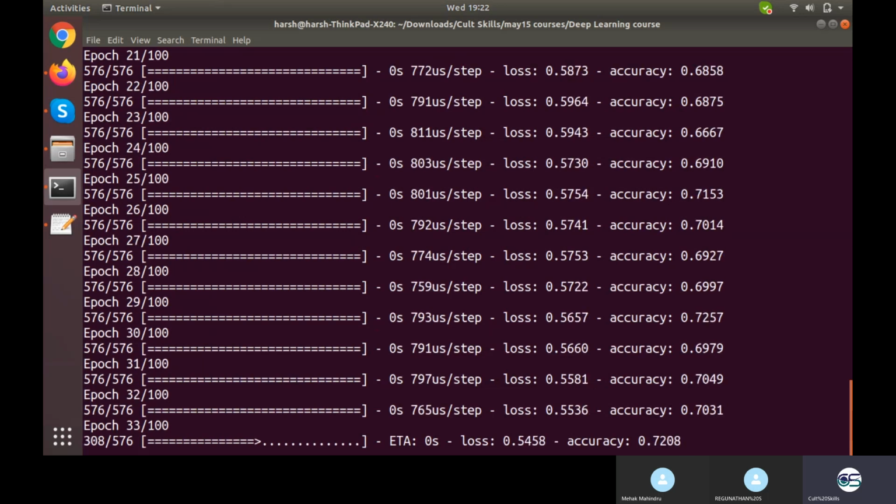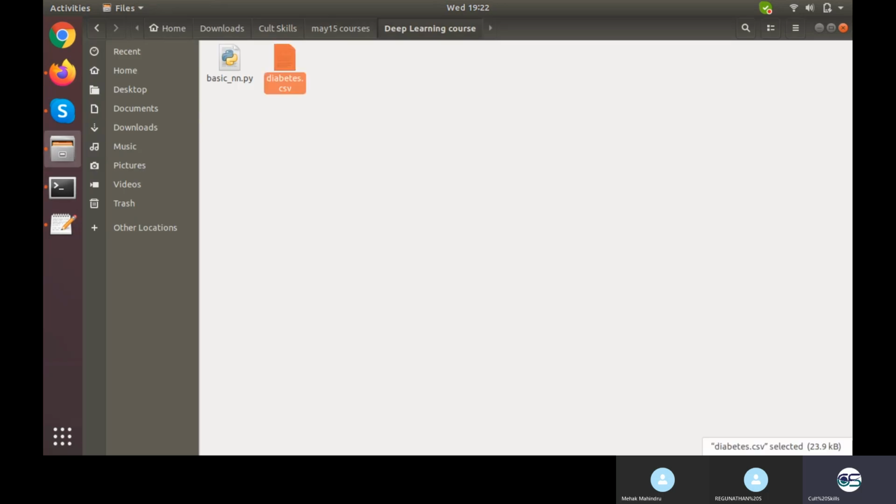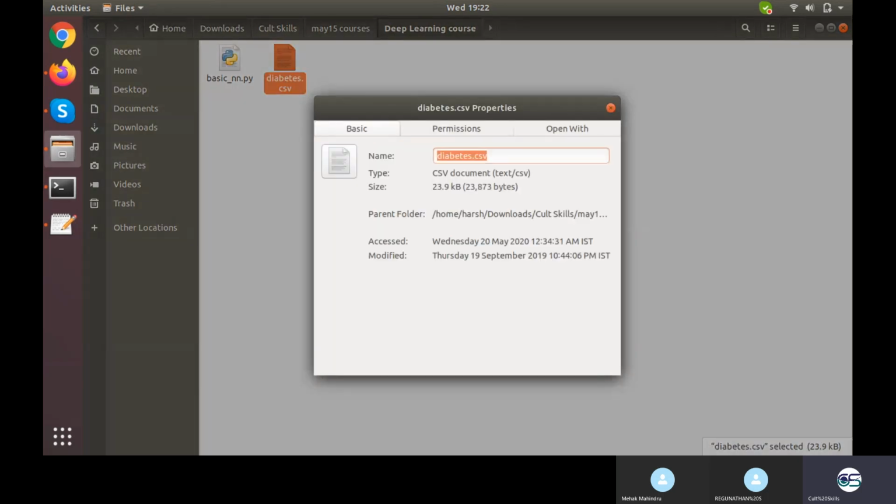Now it is taking 700 or 800 milliseconds per step, and your ETA is going to be 0 seconds all the time. But when you actually work on a commercial data set, let's see the size of this data. So the data size is nothing more than 23.9 KB.